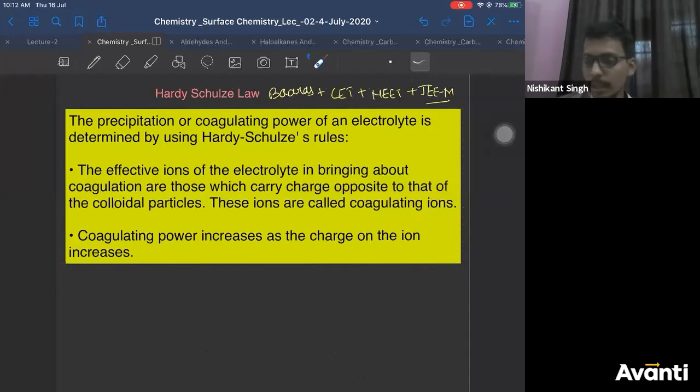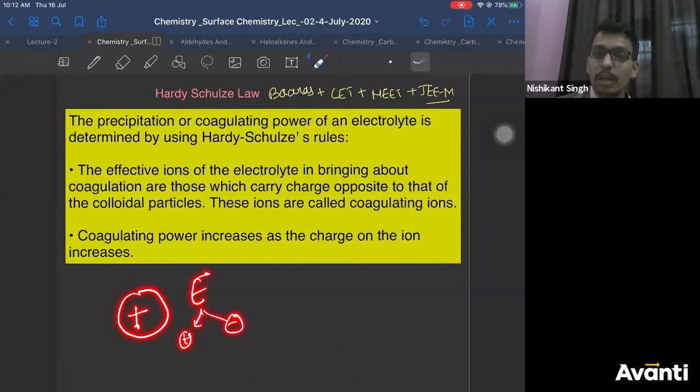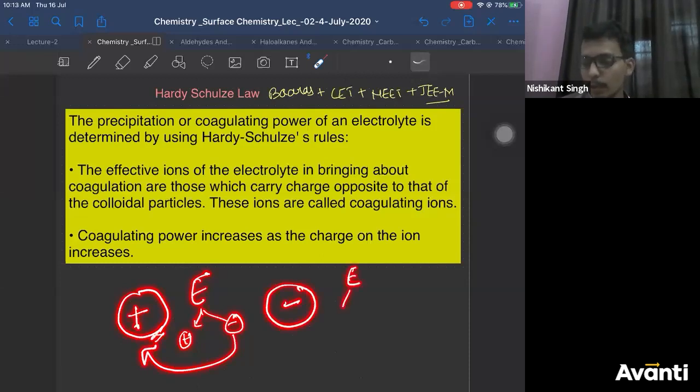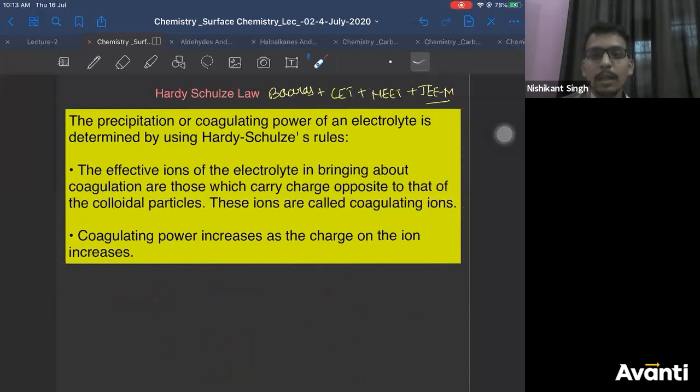For example, if your colloidal particles are positively charged and you have added an electrolyte to it, the electrolyte contains a positive ion as well as a negative ion. So out of these two ions, which will be responsible for coagulation of this colloid? The negative ion. And if your colloidal particle contains negative charge, the electrolyte has positive as well as negative ions. So in this case, which ion will be responsible? The positive ion. Correct?